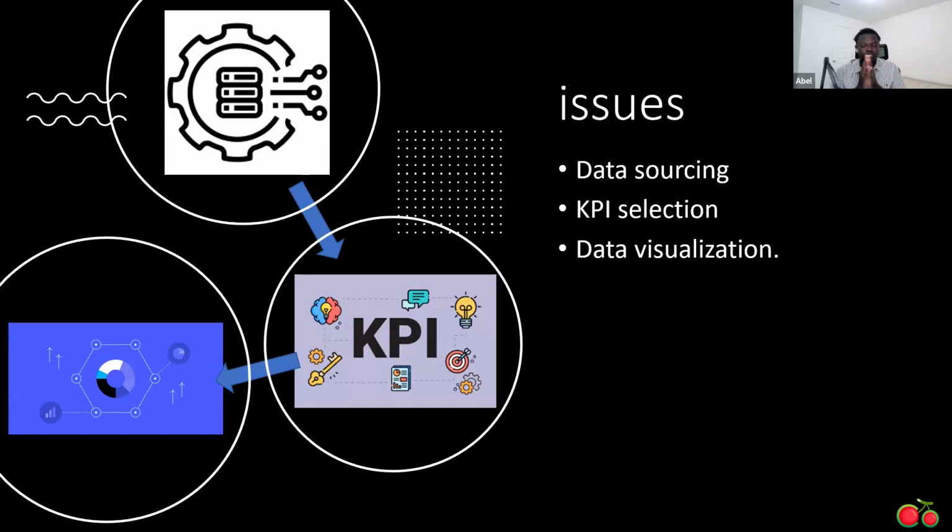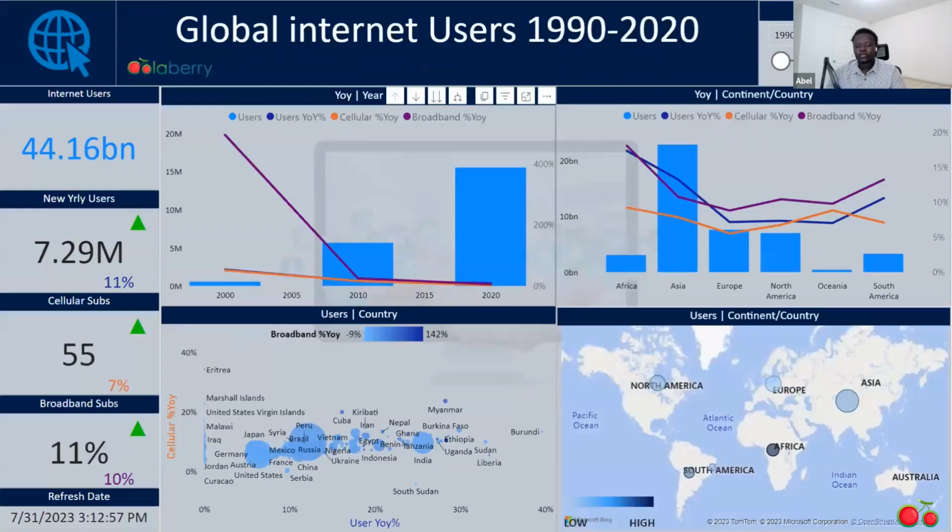With that being said, you might have the right data set, but if you don't have the right KPIs, which is the next thing that I ran into, is finding the right KPIs that can showcase this data set without having to explain that much. So finding the internet users, new internet users, and cellular and broadband subscription was kind of hard, but I was eventually able to. Last but not least is the charts. You might have the perfect data set, the perfect KPIs, but if you don't have the perfect charts and visualizations to showcase the project, then people are not going to be able to understand what's really going on deeper into the data set. Looking at my project.